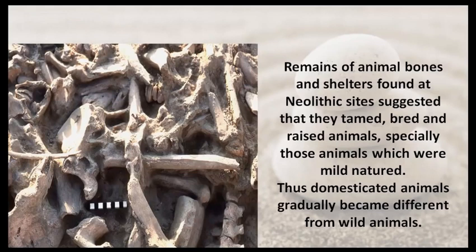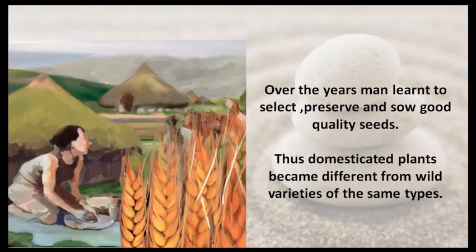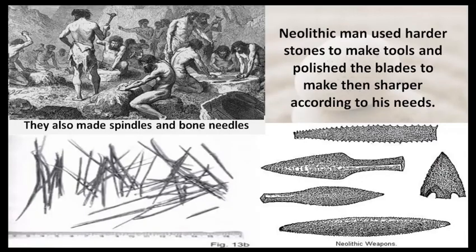Remains of animal bones and shelters found at Neolithic sites suggested that they tamed, bred, and raised animals, especially those animals which were mild-natured. Thus, domesticated animals gradually became different from wild animals. Over the years, man learned to select, preserve, and sow good quality seeds. Thus, domesticated plants became different from wild varieties of the same types. Neolithic man used harder stones to make tools and polished the blades to make them sharper according to his needs.